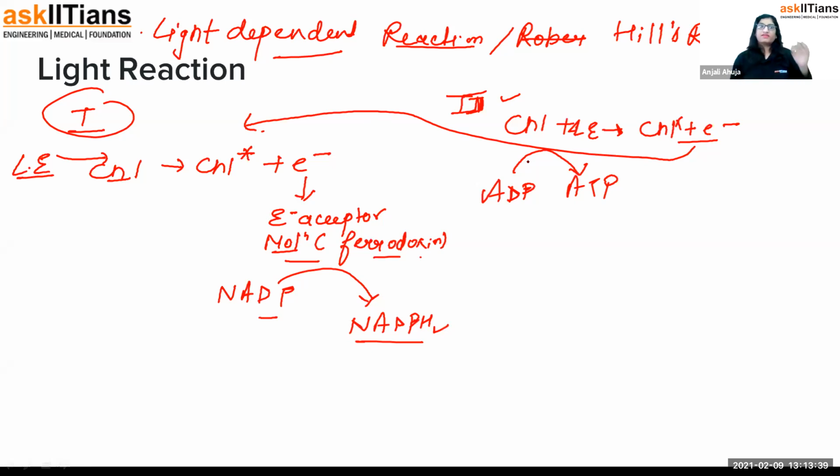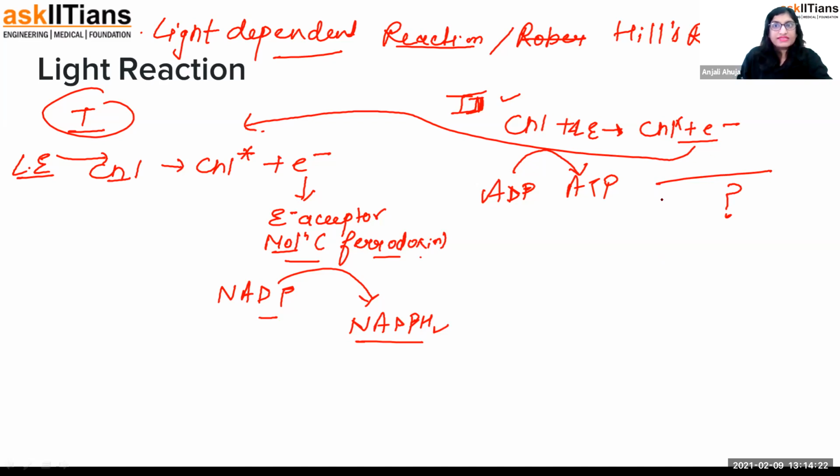Now, I repeat myself. In chlorophyll photosystem 1, after the chlorophyll gets excited, the electron is accepted by the electron acceptor, and NADP is converted into NADPH2. In the second chlorophyll, photosystem 2, to help photosystem 1, the chlorophyll molecule gets excited by light energy, an electron is released, and this electron goes to photosystem 1. In this process, ATP is formed: ADP, diphosphate, reacts with one phosphate to form triphosphate again. So now photosystem 2 is also going to have an electron deficiency. What will happen? Now guys, understand this point.